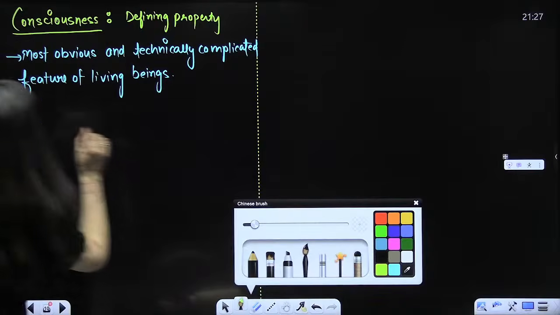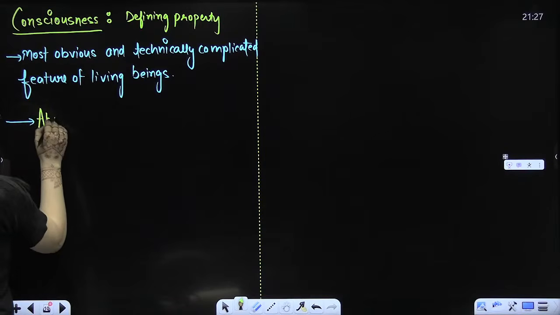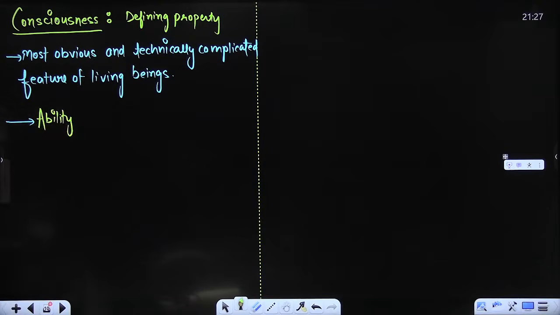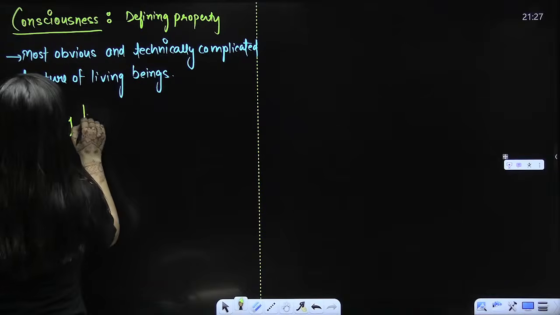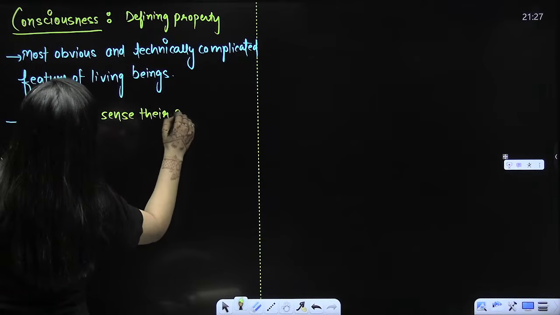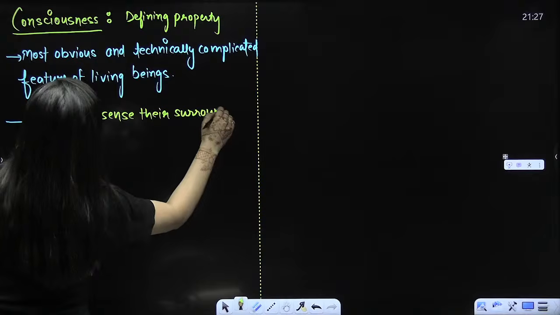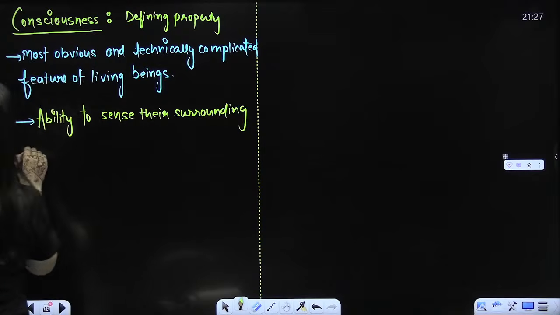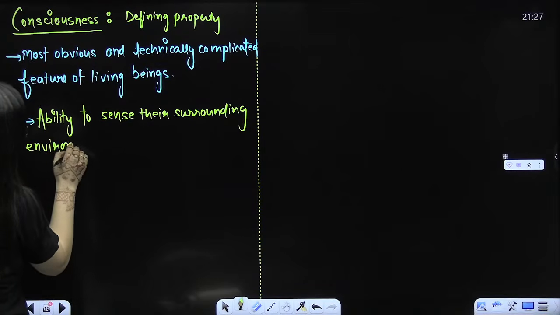So ability to, make sure you write the notes and please wake up. First of all, please wake up. So ability to sense their surrounding environment. We can also sense our surrounding now.